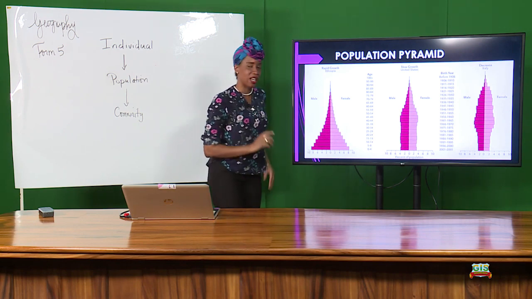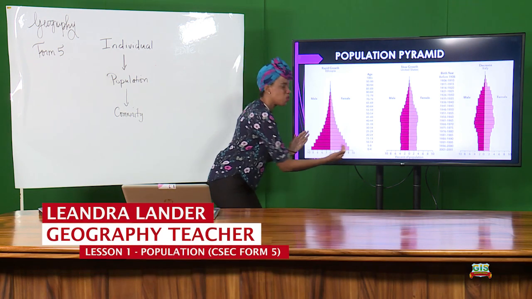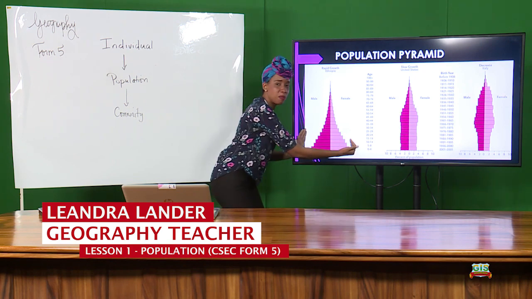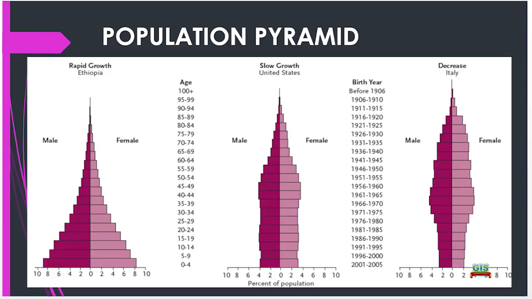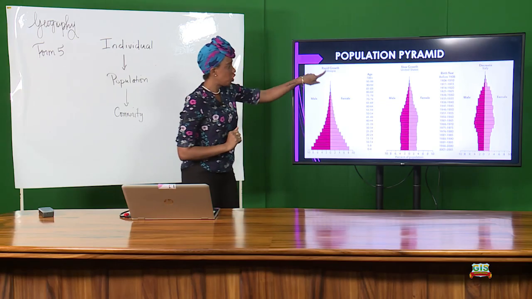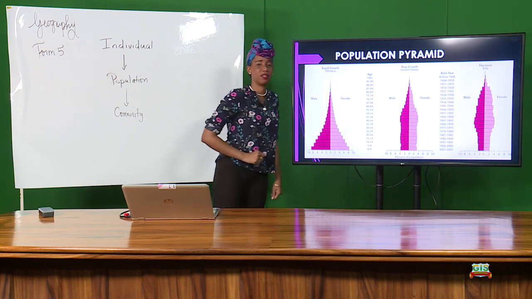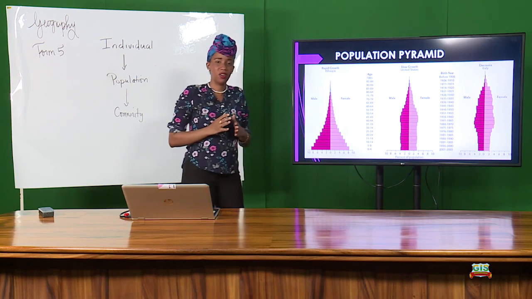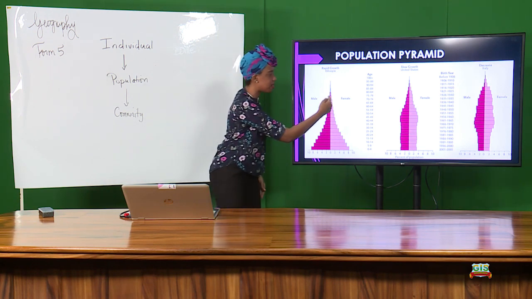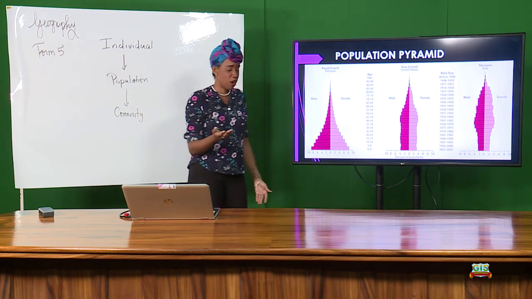So it shows for now that the largest portion of your population, which is expected, are the young people, between the ages of 0 and let's just say about 19. So between 0 and 19, we can say this is a very young population. When you go up to the top, where we see the older people, it starts to get very slim, almost starting to disappear. So Ethiopia, we can tell, has very few older people. It means that they're dying off. By the time they get to 60, they're dying off very quickly.